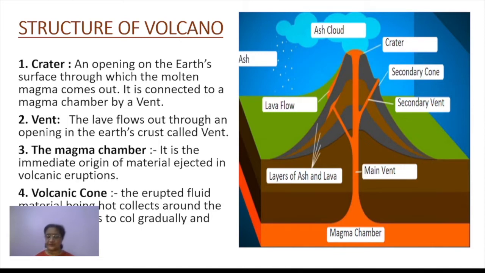Now the next topic we have to discuss is the structure of a volcano. Again, this is important for you. Structure of a volcano means the different parts we have to study: from where the magma comes, what the opening on the earth's surface is called, and what landform is formed on the earth's surface. All these we are going to study in this. Number one out of all this is the crater.